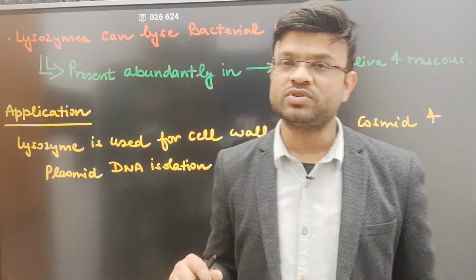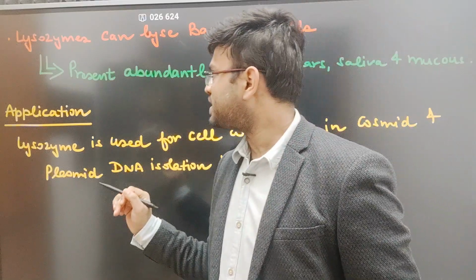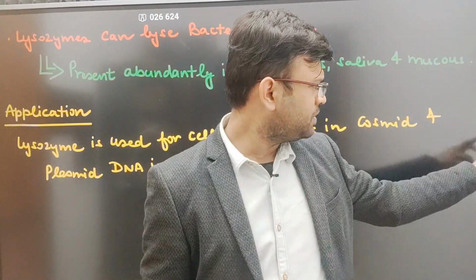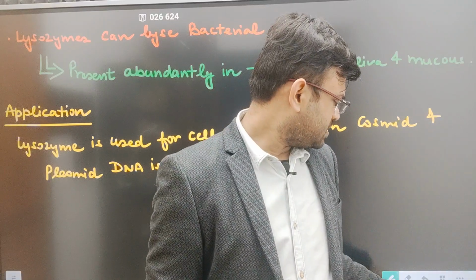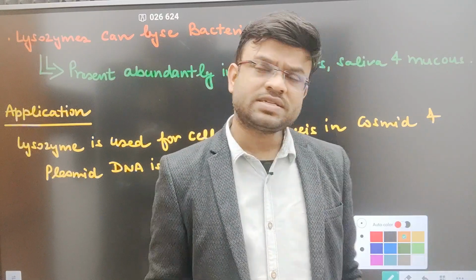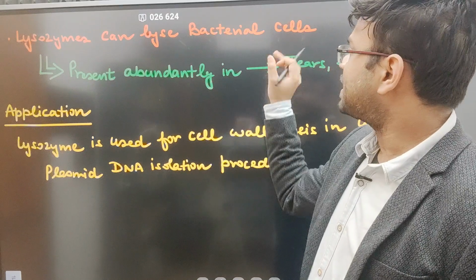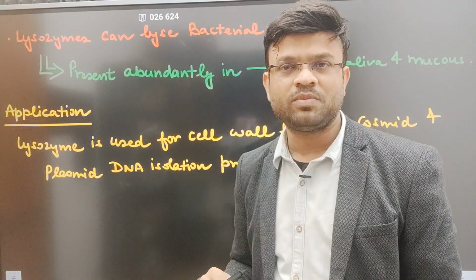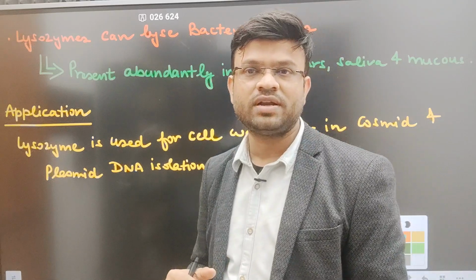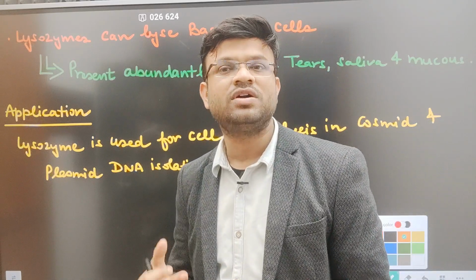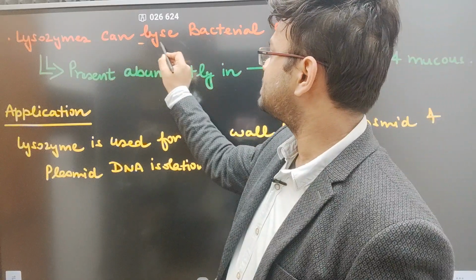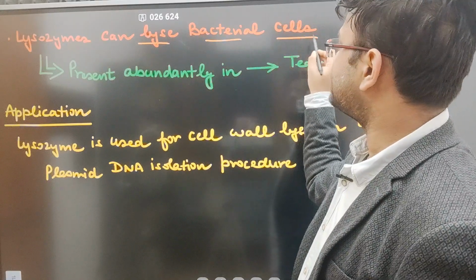Let us move forward to the next slide, that lysozymes can lyse bacterial cells. What do we mean by this? Since now you understand this, the bacterial cell wall would be broken down. If the bacterial cell wall is broken down, automatically the bacterial cell would lyse. This is what is written over here, lysis of the bacterial cells.